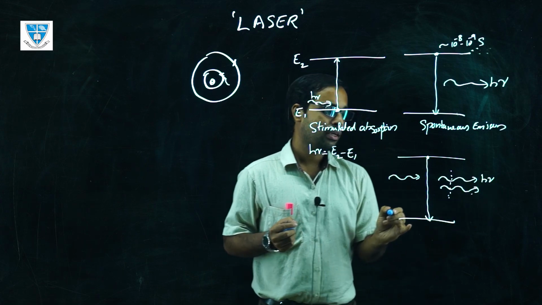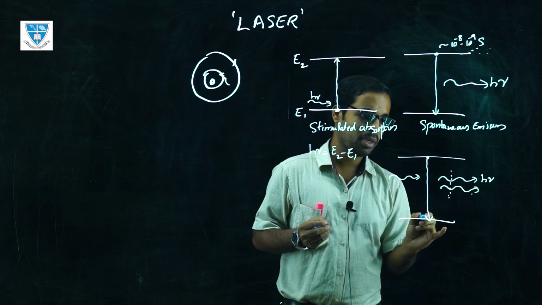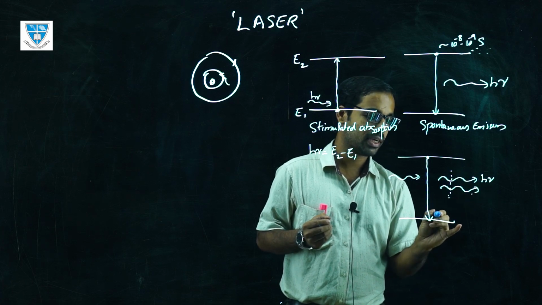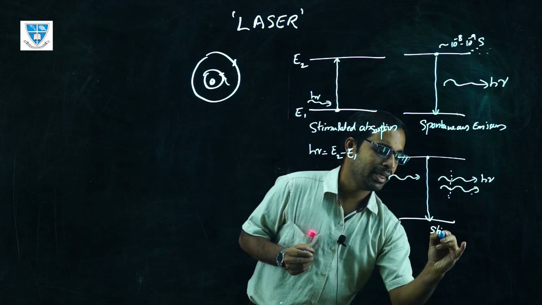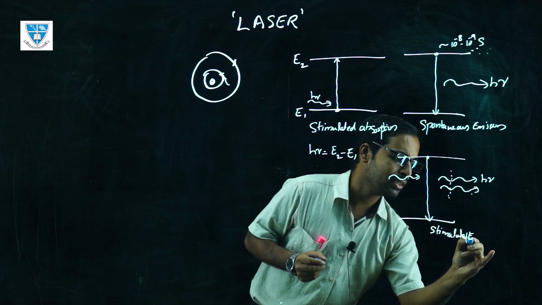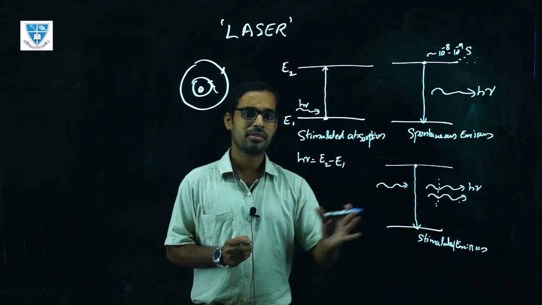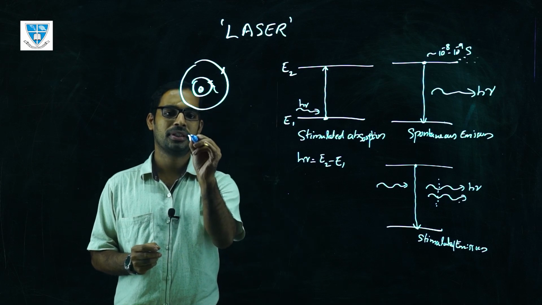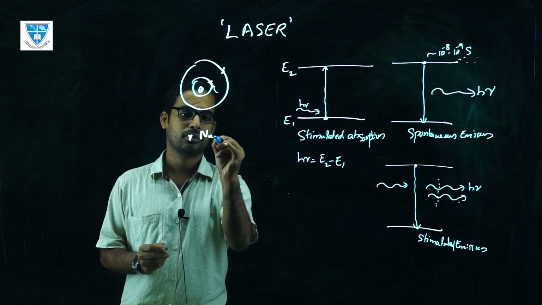Such radiation is called laser radiation, where it is a coherent process. Coherence means these two radiations will always be in phase, or at a constant phase difference, both in time and space. This process is called stimulated emission, and the laser action happens because of the stimulated emission process. Coherence is one of the unique features of laser light. Other unique features of laser light are, one, the narrow bandwidth.